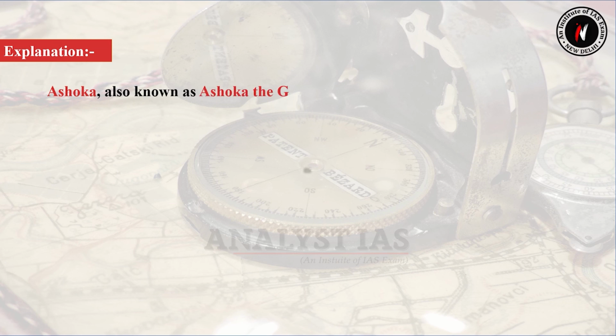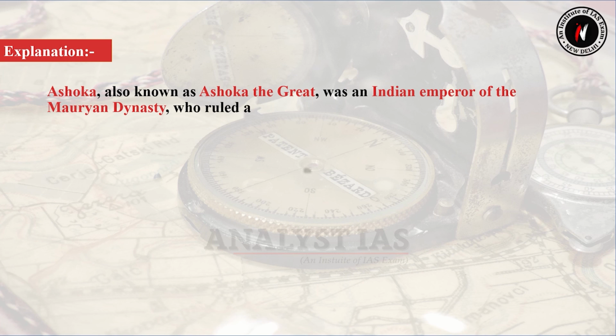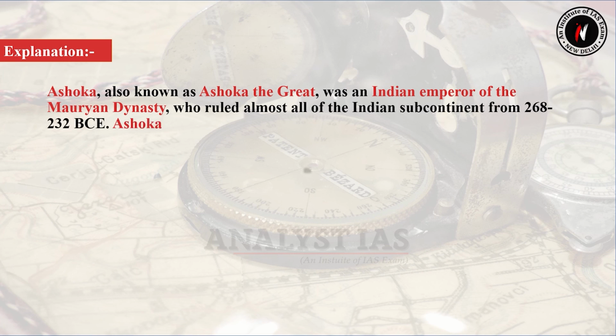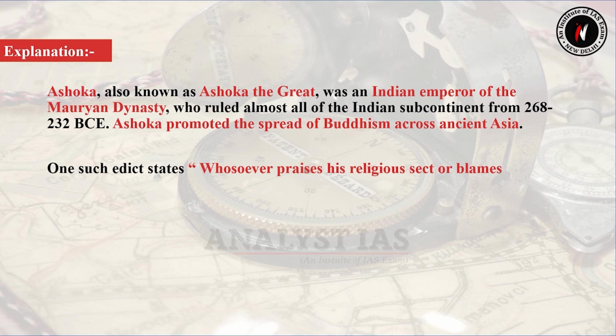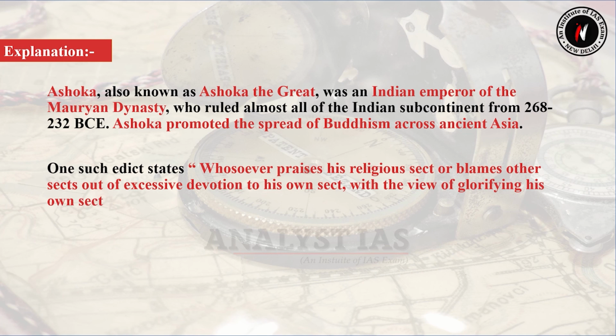Ashoka, also known as Ashoka the Great, was an Indian emperor of the Mauryan dynasty who ruled almost all of the Indian subcontinent from 268 to 232 BCE, that is before Common Era. Ashoka promoted the spread of Buddhism across ancient Asia. One such edict states, whosoever praises his religious sect or blames other sect out of excessive devotion to his own sect with the view of glorifying his own sect, he rather injures his own sect very severely.